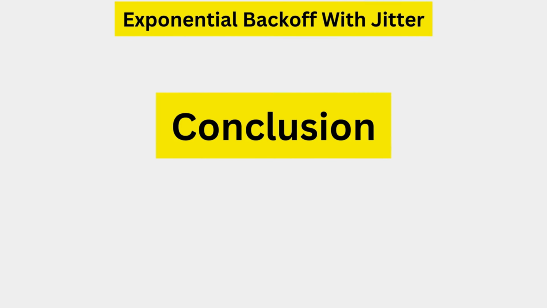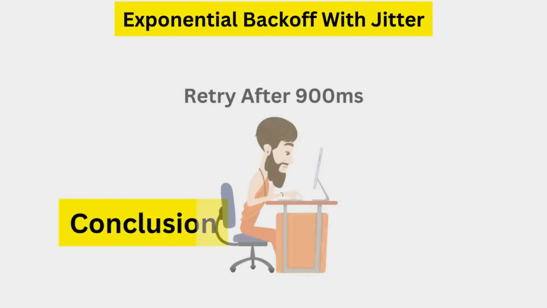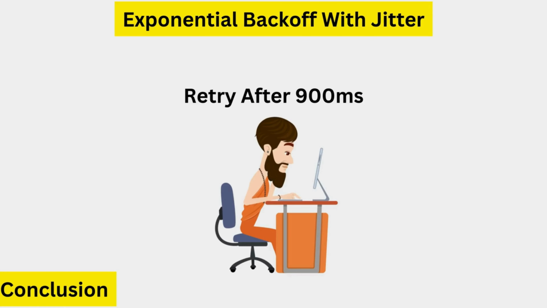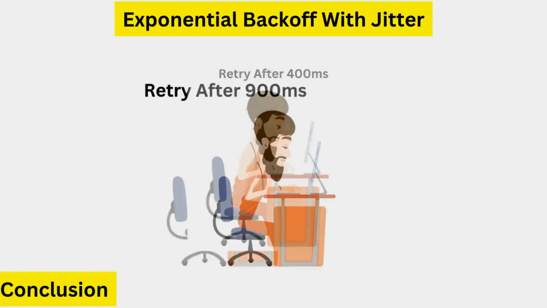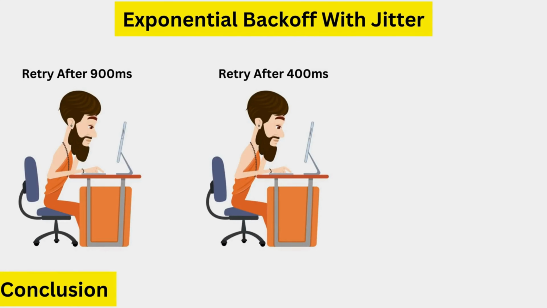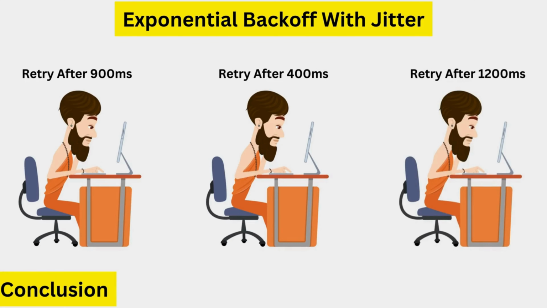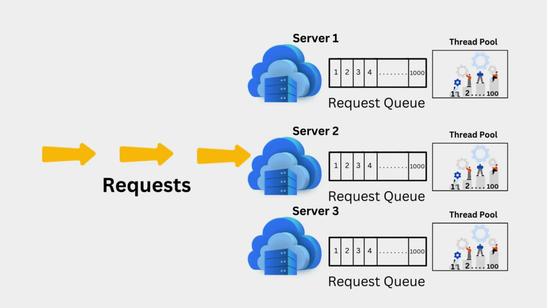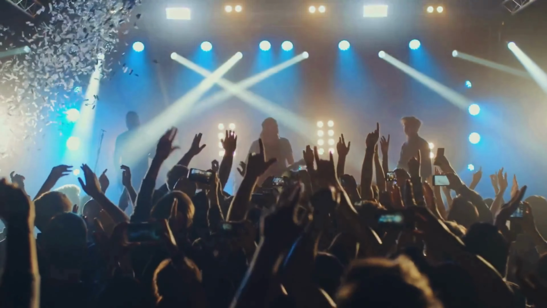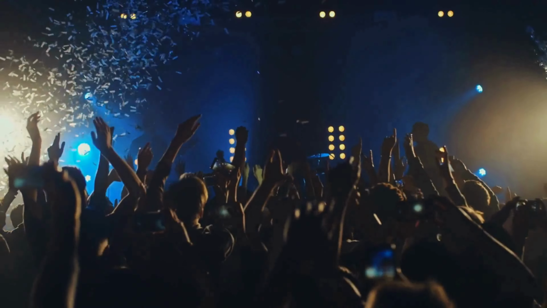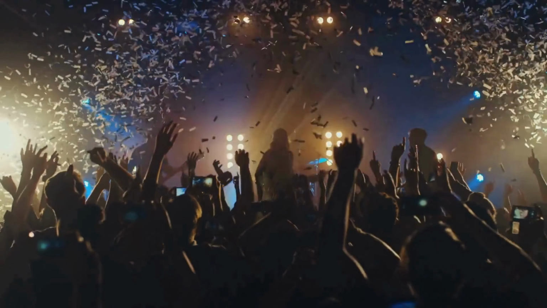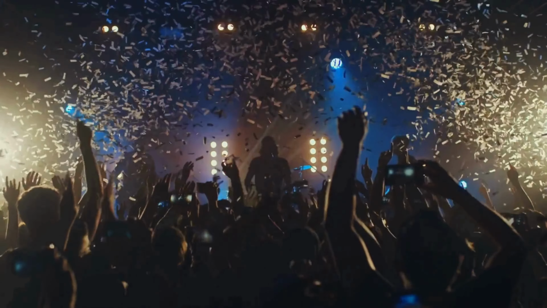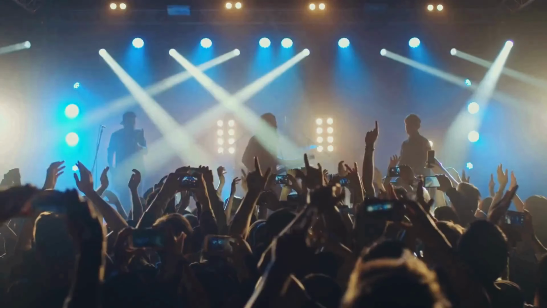After the system signals the need to retry, some users may attempt to retry after the calculated wait time of 900 milliseconds. However, others might receive different random wait times such as 400 milliseconds or 1200 milliseconds. This variation in retry attempts allows the server to handle requests more smoothly. By applying these strategies, we not only prevent system crashes but also give users a smoother, more predictable experience, so everyone has a fair shot at getting those Coldplay tickets.